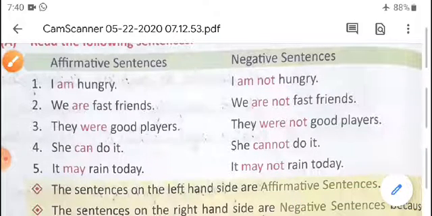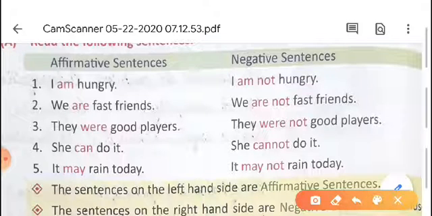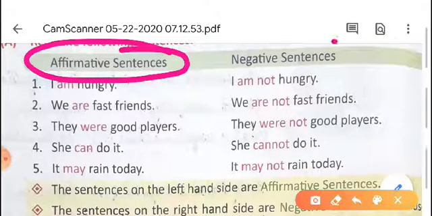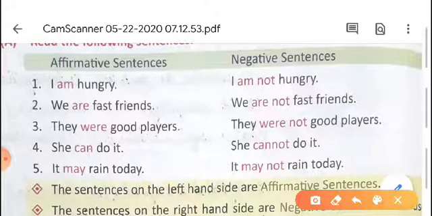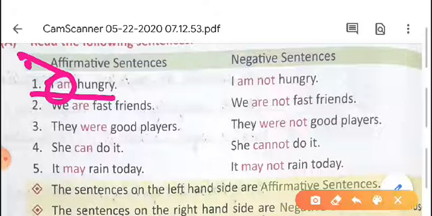Now here two columns are there. The first one is affirmative sentences, the second one negative sentences. In the first column, the first sentence is I am hungry. Here I is the subject, am hungry is the predicate. Here am is the helping verb. The same sentence on the right hand side: I am not hungry. With the helping verb am, there is one more word, that is not.